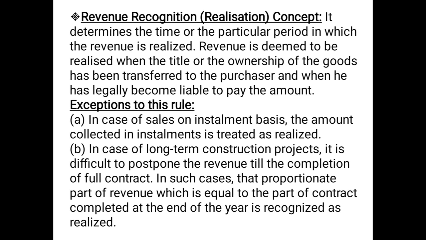No. In such construction cases, at the end of every accounting year, the percent of the construction that has been completed, the amount of revenue equivalent to that will be deemed to be realized depending on the work completed. So these are the exceptions where such a rule does not apply.